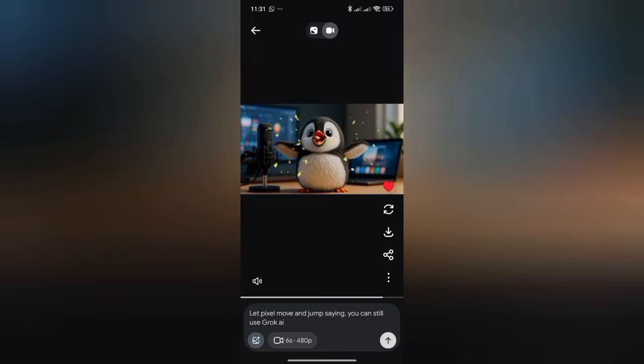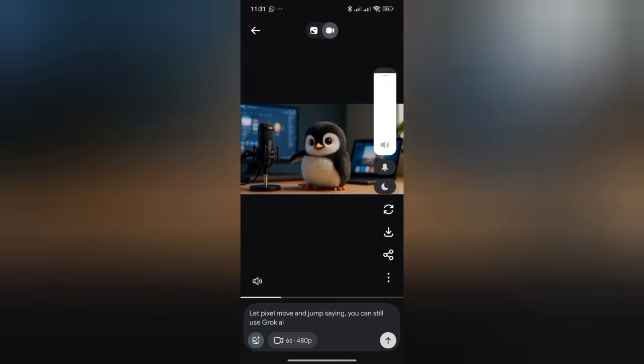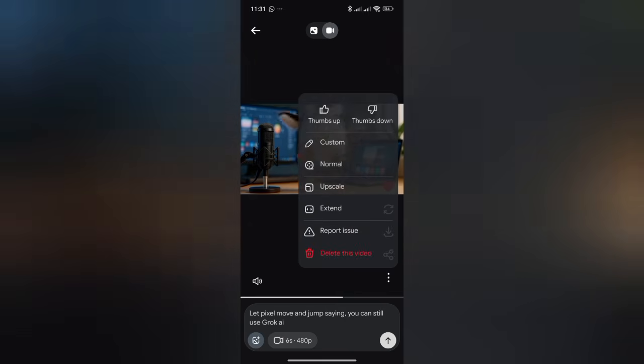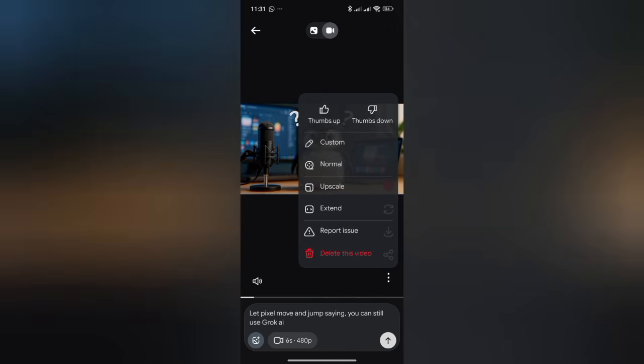Don't give the excuse that you don't want to use Grok. You can still use Grok. Grok is all AI made easy. Remember, other apps are more expensive than these. See you. You can still use Grok AI.